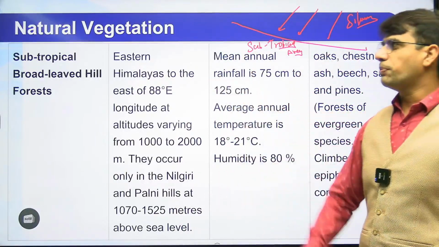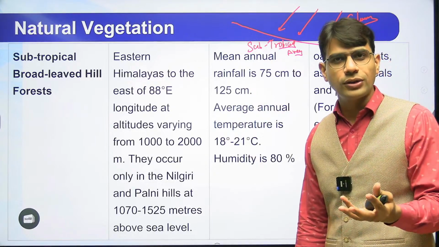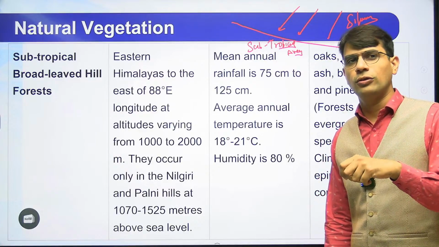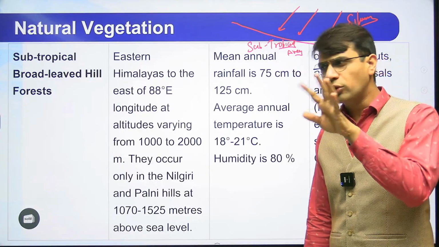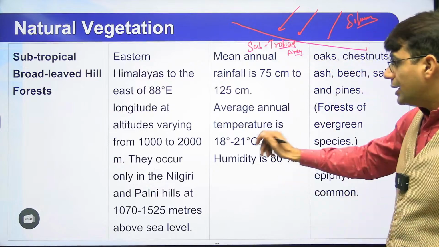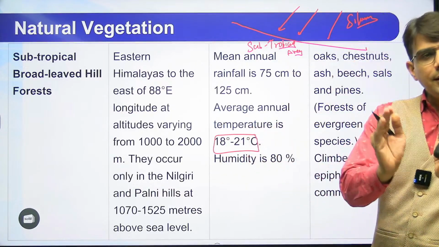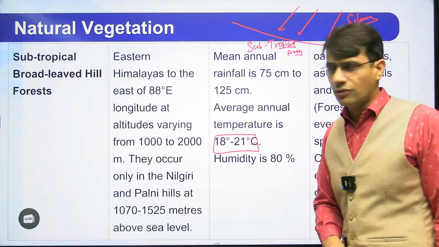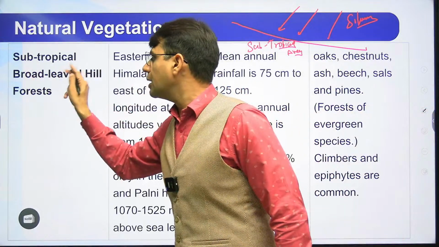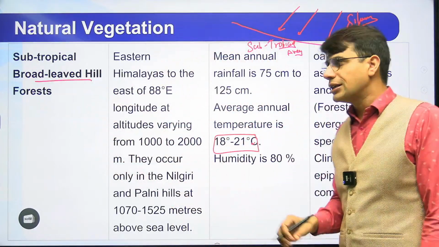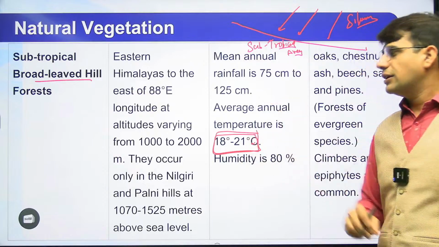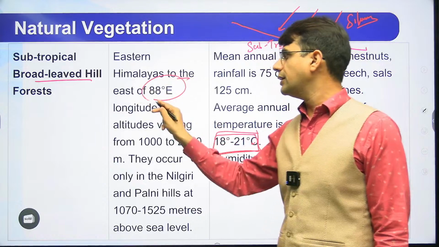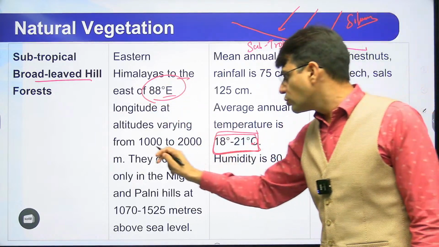So when it comes to the subtropical area, we have the subtropical forest. First of all, subtropical area means temperature will be comparatively low. In tropical area, we were talking about 25-30 degrees Celsius temperature. Here the temperature will be comparatively low, that is 18 to 21 degrees Celsius. So when it comes to subtropical broad-leaved hill forest, we have 18 to 21 degrees Celsius temperature. Eastern Himalayas to the east of 88 degree east longitude, 1000 to 2000 meter height will be there.